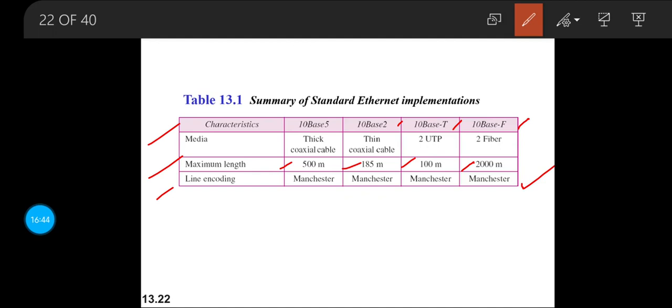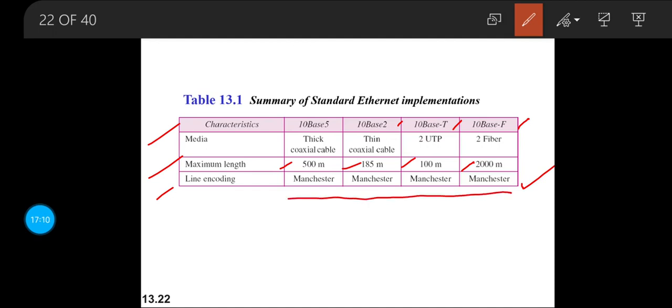And as already seen, we always make use of the Manchester encoding and decoding process, because it has 2 characteristics. The very first one is that it is self-synchronizing in nature, and then one more characteristic of Manchester coding is bit error detection. So that can be done using Manchester coding, and that is why we move to a line coding technique using Manchester coding.